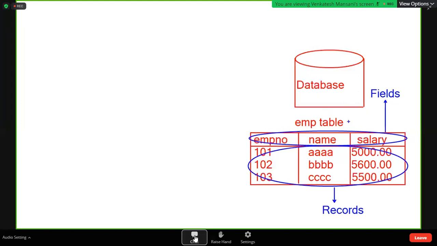This is a database. Suppose we are going to write a Java application. An application is a program with which we interact on the desktop. Suppose by using Java we develop one application. Not only Java, any application. Suppose this is an application. An application is nothing but one program. If you are interacting with any program, then that program is called an application.